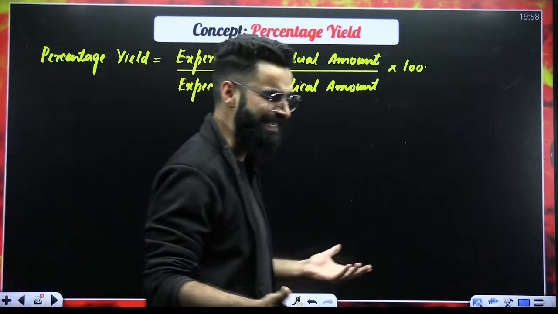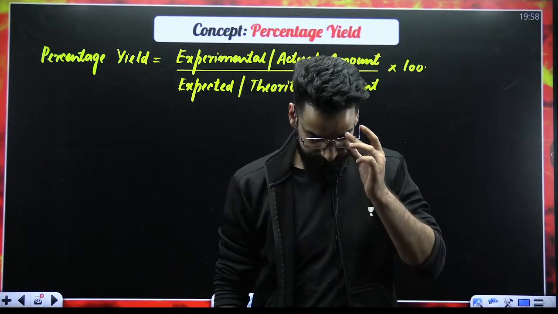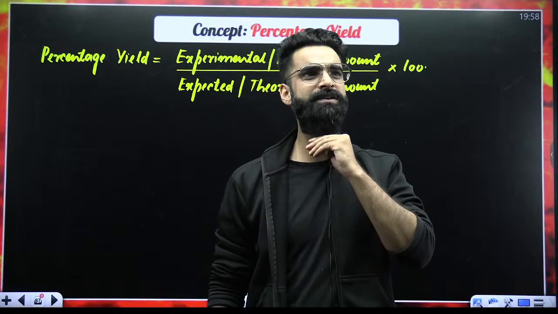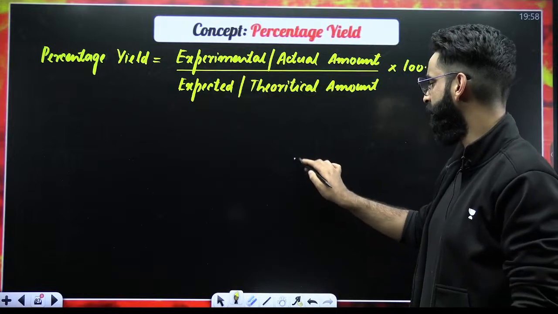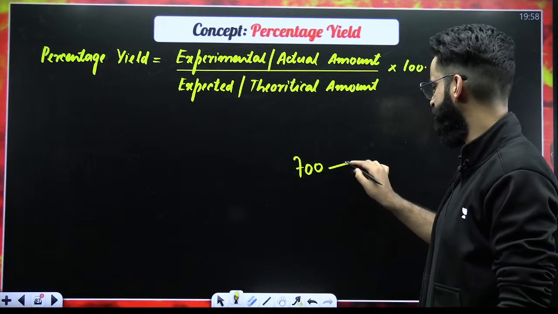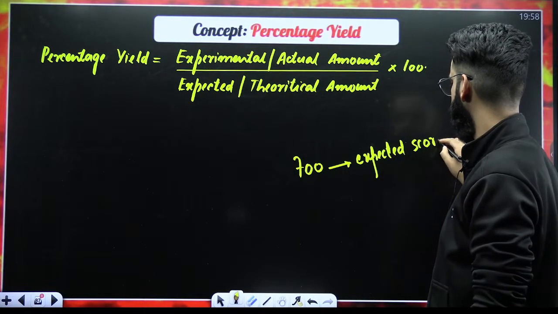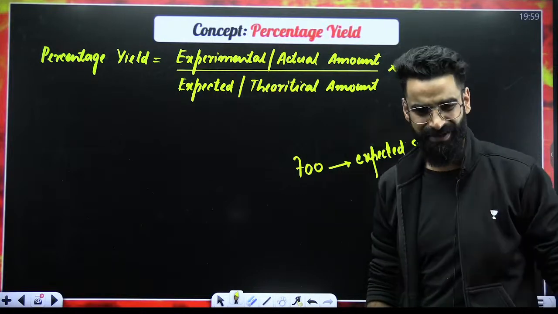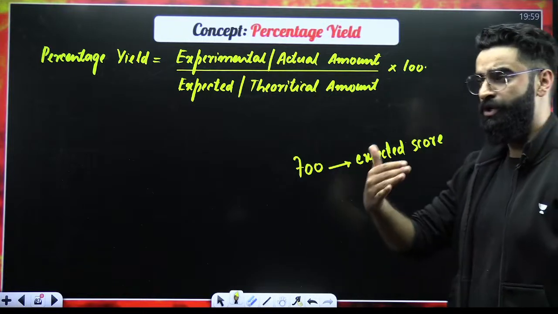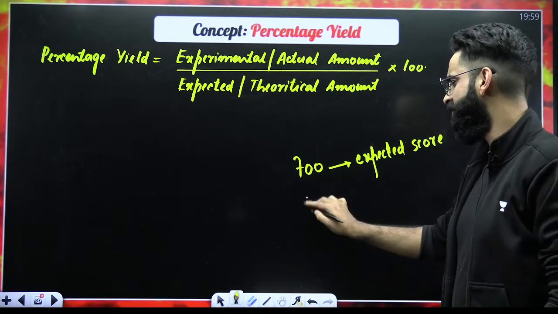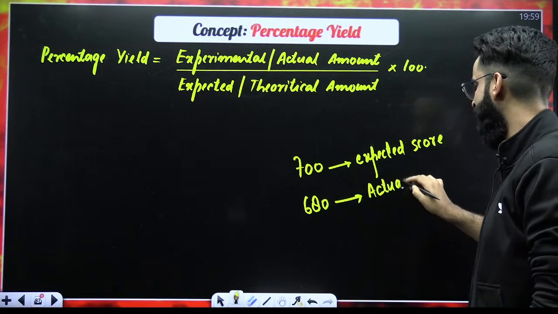Now, what is yield? What exactly is it? Let me give you one simple analogy to understand the yield. For example, I'm asking you, how many marks do you expect in NEET? You're telling me 700 marks. This is your expected score. This is your expectation. When you wrote NEET, for example, you got 680. This is the actual score.